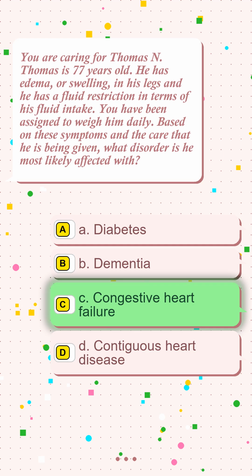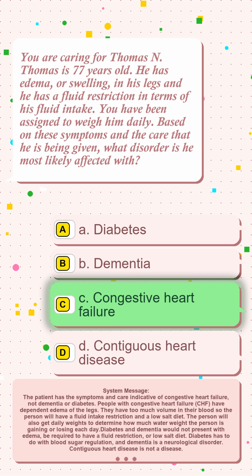The correct answer is option C, congestive heart failure. The patient has the symptoms and care indicative of congestive heart failure, not dementia or diabetes. People with congestive heart failure, CHF, have dependent edema of the legs. They have too much volume in their blood, so the person will have a fluid intake restriction and a low-salt diet. The person will also get daily weights to determine how much water weight the person is gaining or losing each day.